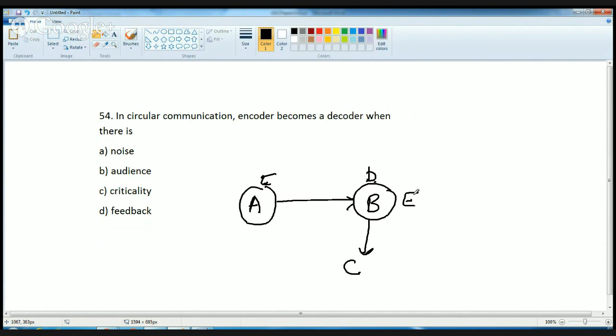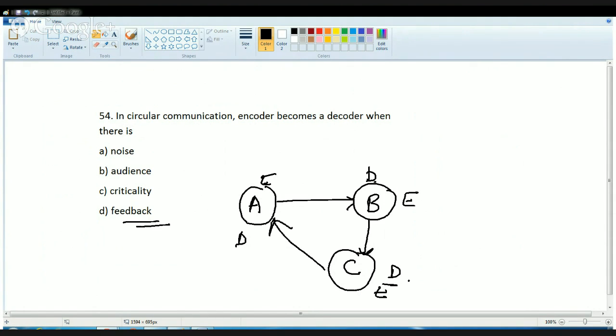Then again he becomes an encoder and the next person becomes a decoder. Now if he is sending information back to me, he would become an encoder and I would become a decoder. So this process forms a kind of loop, and this is known as feedback. In feedback, the encoder becomes the decoder and the decoder becomes the encoder. So it's a circular loop or feedback mechanism, or we can say it's a cycle that continuously operates.